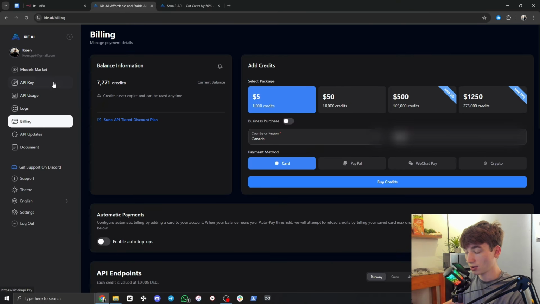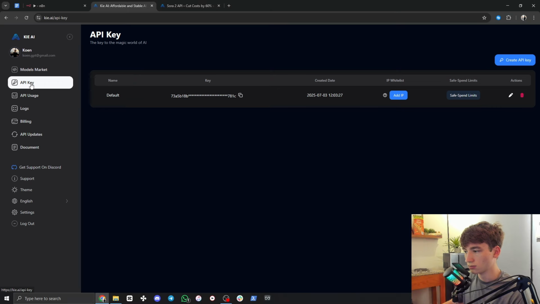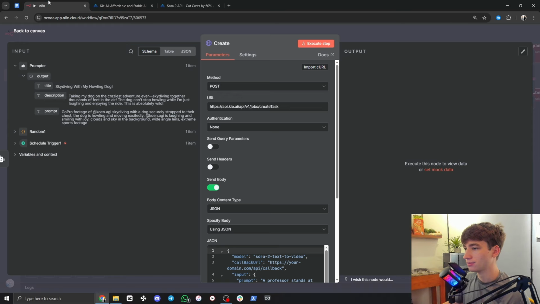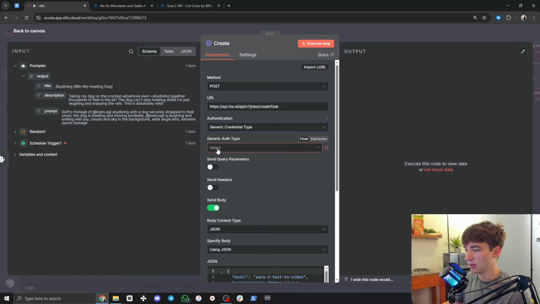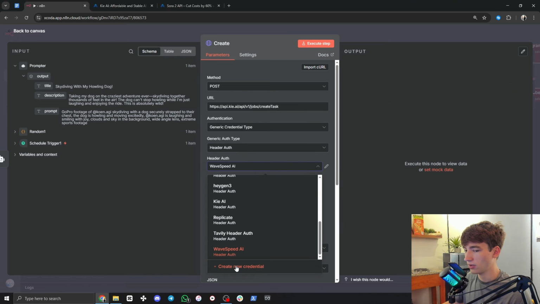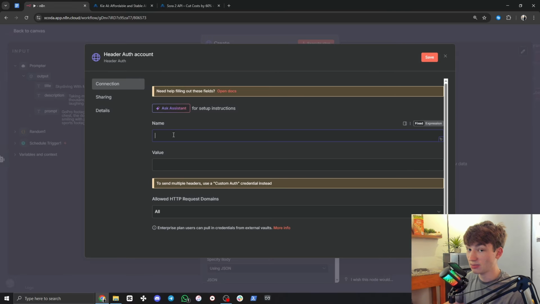And once you've added your credits, again, we're going to go to API key on the left over here. Click on create API key. And then it's going to give you a key. Copy your key and bring that into n8n. Under authentication, go generic, header auth, click here, click create new credential. Now the name has to be exactly like this,